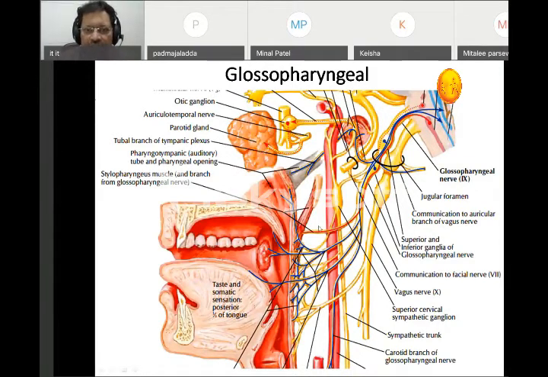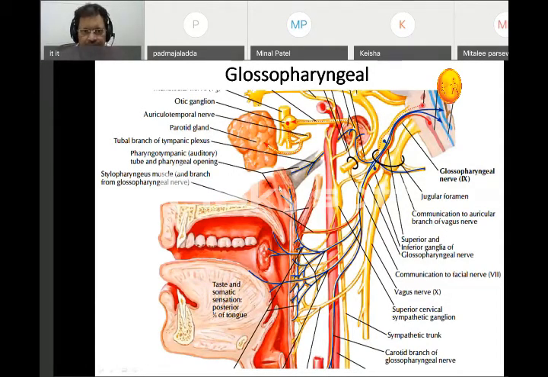You have seen, Manjari Madam must have told you that pharynx is divided into three parts: nasopharynx, oropharynx, and laryngopharynx. And then it requires a lot of coordination. We know that whenever I take a bolus, I chew it, and then the bolus goes behind. The soft palate has to close this. This is what we call nasopharyngeal isthmus. So to close this, the palate has to be lifted. Again, the glossopharyngeal plays an important role in lifting of this, so the food doesn't go into the nasal cavity.